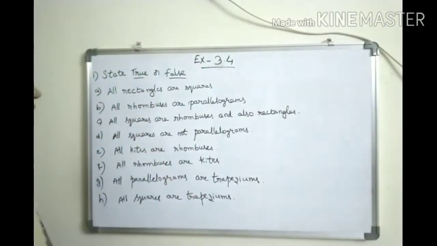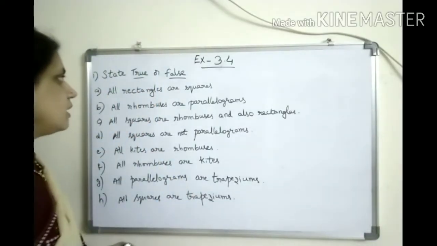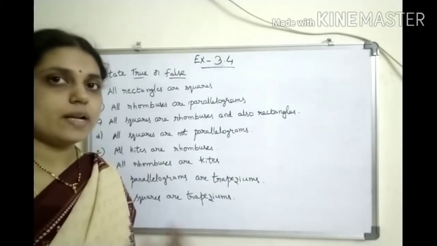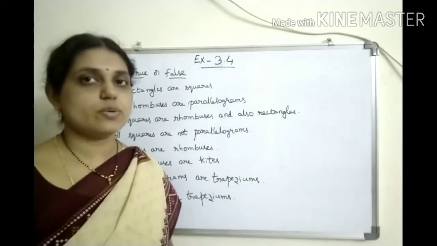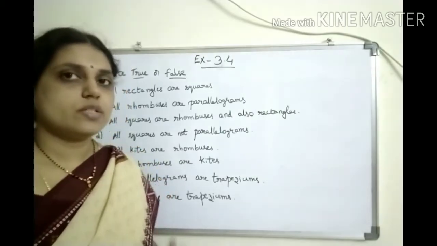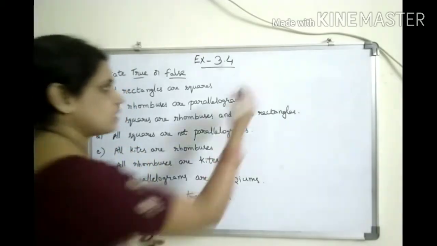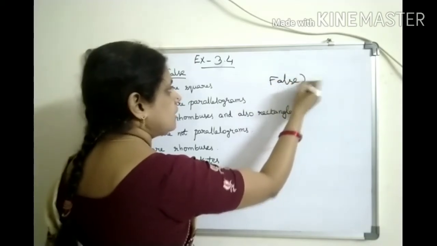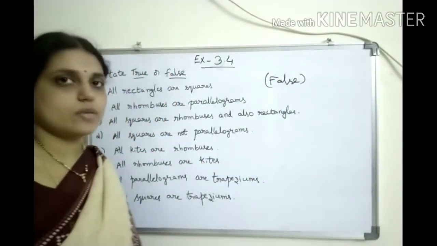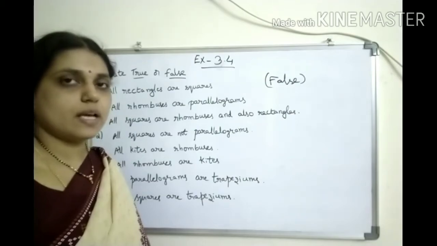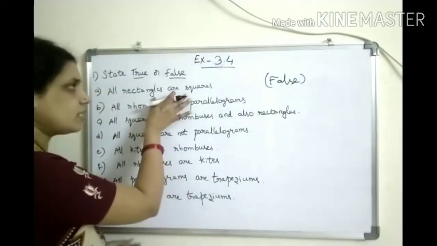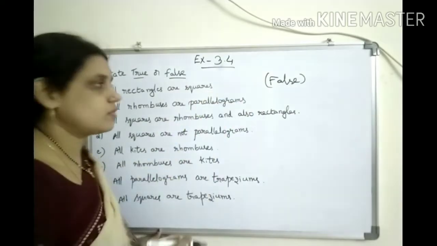Now, first question, state true or false. Here, all rectangles are squares. Whether it is true or false, you have to find out. This is false. How it is? In all rectangles, all the four sides are not equal. In a rectangle, if four sides are equal, then that becomes a square. So here it is given all rectangles are squares, that's why it is false.